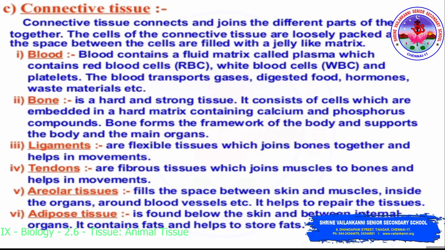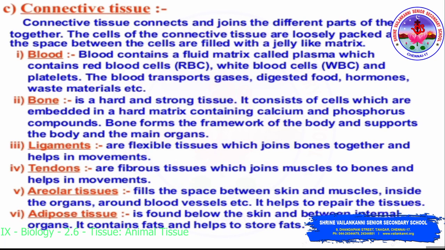Next one is connective tissue. Connective tissue connects and joins the different parts of the body together. The cells of the connective tissue are loosely packed and the space between the cells is filled with a jelly-like matrix. In connective tissue we are going to discuss blood, bone, ligament, tendon, areolar and adipose tissue.